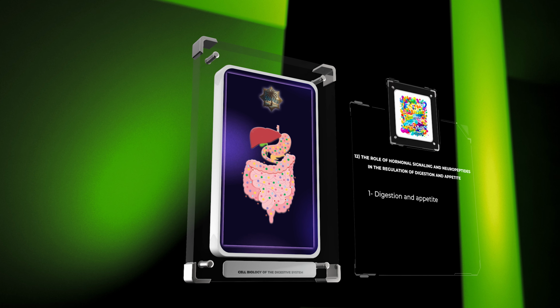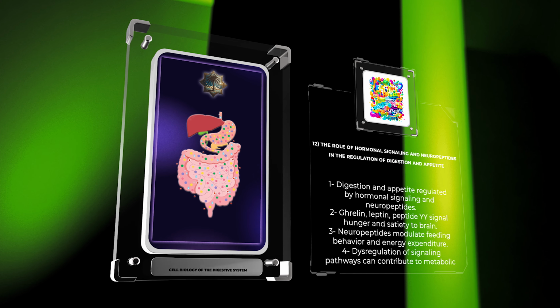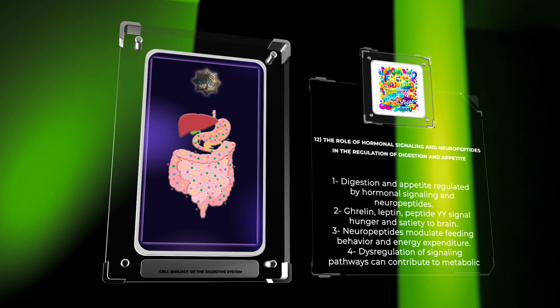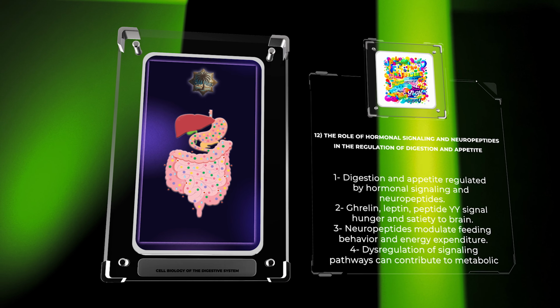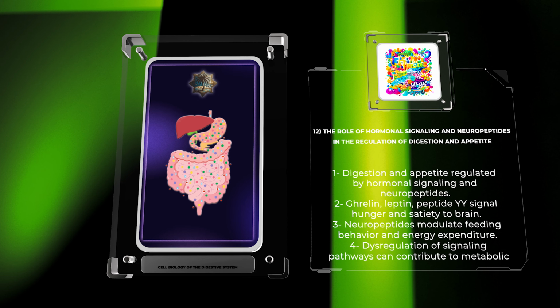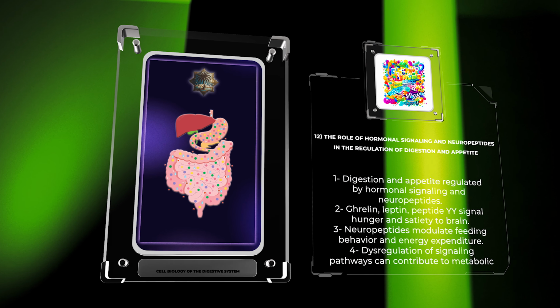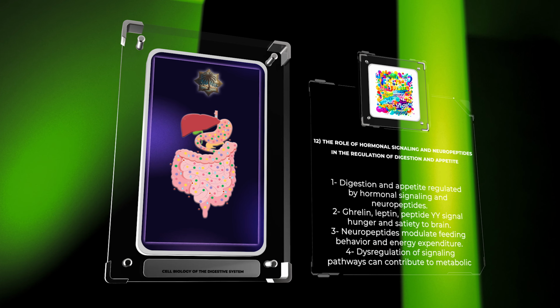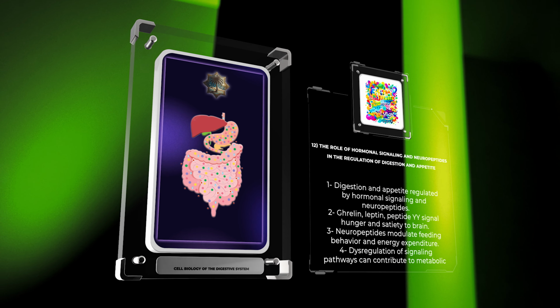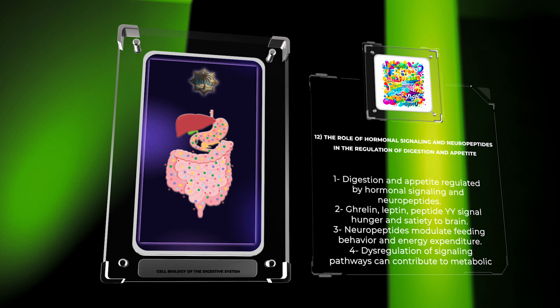Digestion and appetite regulation involve a delicate interplay of hormonal signaling and neuropeptides. Key hormones, such as ghrelin, leptin, and peptide YY, are involved in signaling hunger and satiety to the brain, influencing food intake. Additionally, neuropeptides, such as neuropeptide Y and alpha-melanocyte stimulating hormone, modulate feeding behavior and energy expenditure. Dysregulation of these signaling pathways can contribute to metabolic disorders, such as obesity and eating disorders.